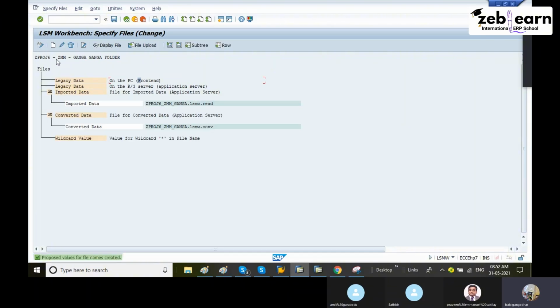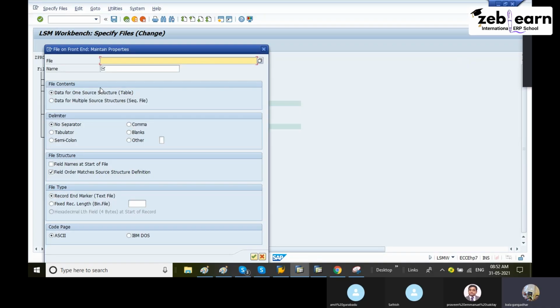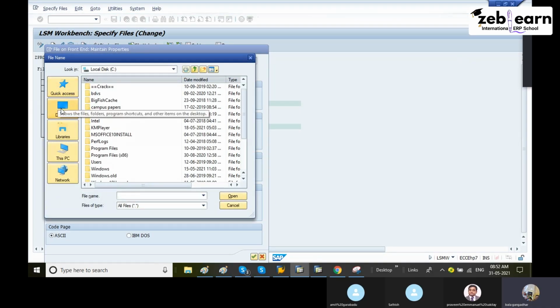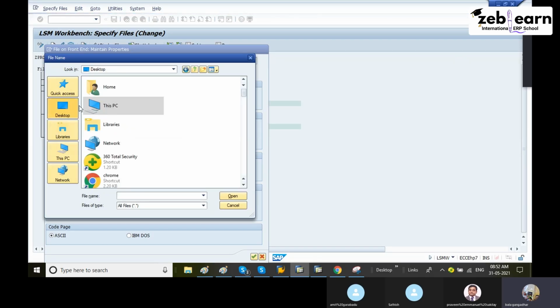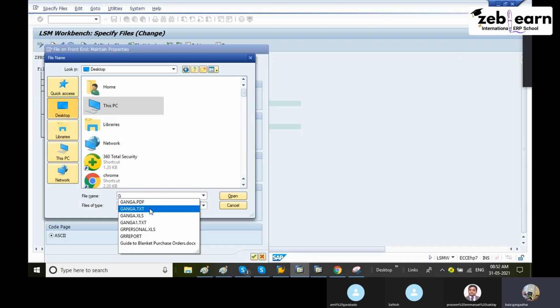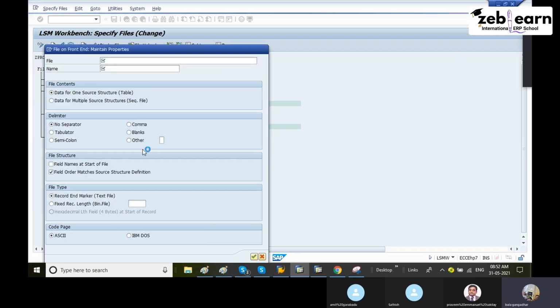Display change button. Select the legacy data. Create button. Browse the file name on the desktop. Okay, Ganga. Open. Give here any name. Enter here tabulator.